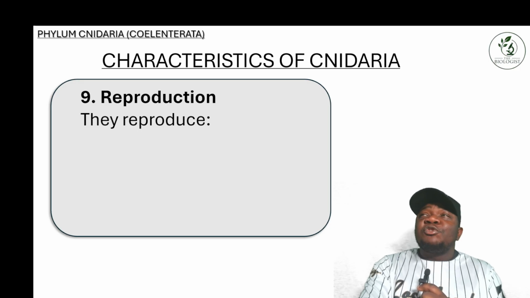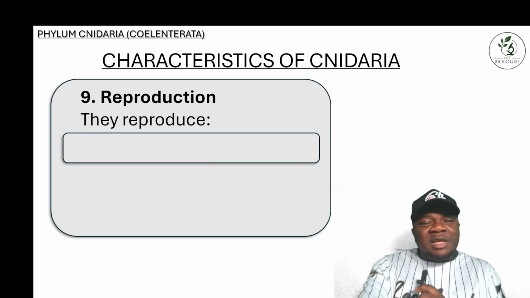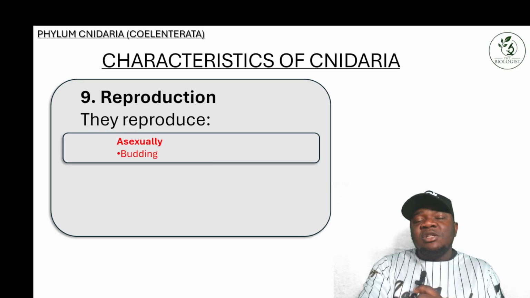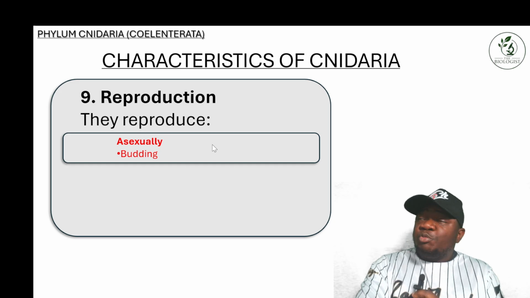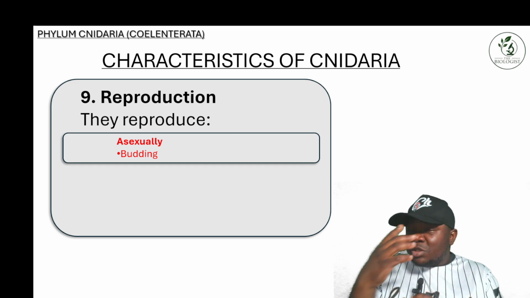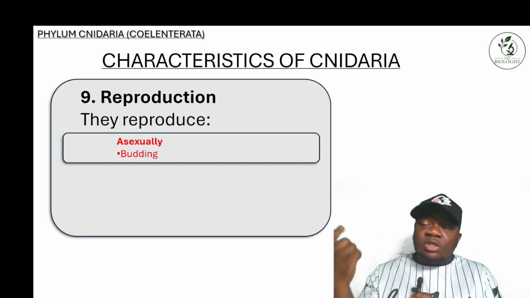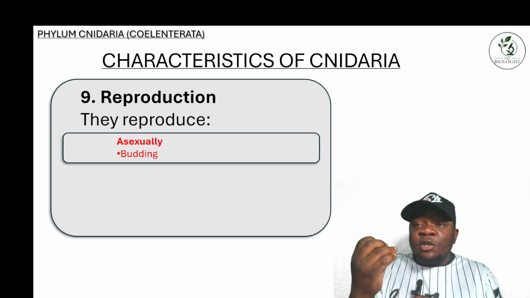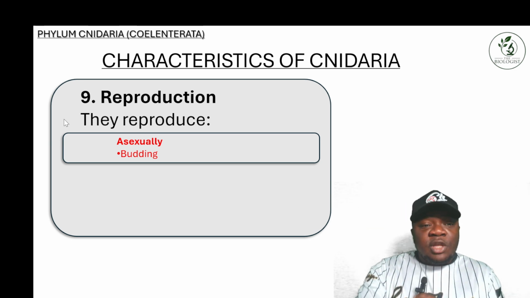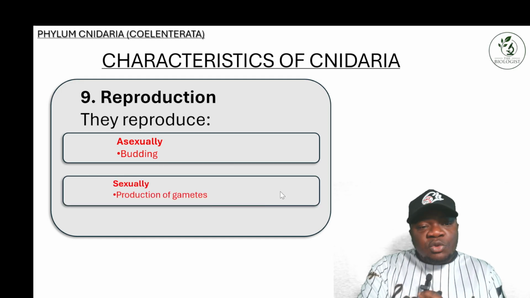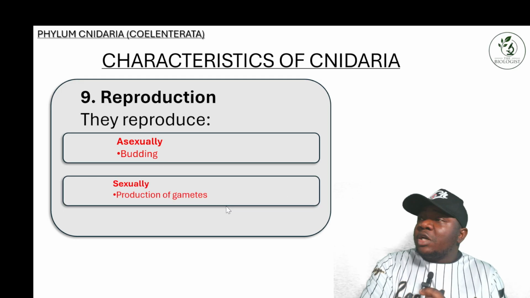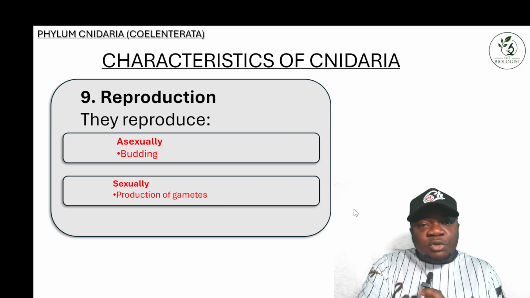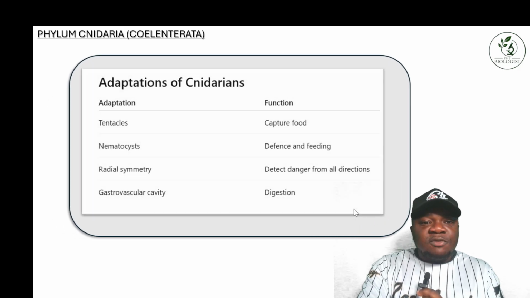In terms of reproduction, most of them reproduce asexually through budding. Porifera undergo both sexual and asexual reproduction, like the one we discussed in our last video, Porifera like the sponges. Here they reproduce asexually through budding, and sexually through the production of gametes. It's very important to get the facts right.